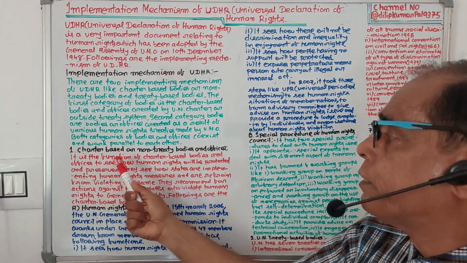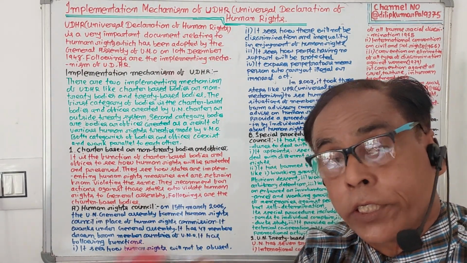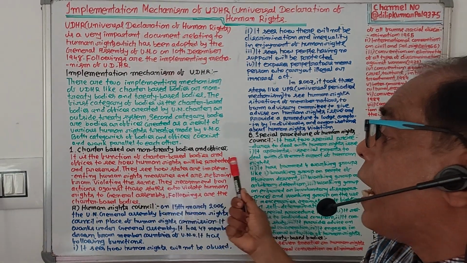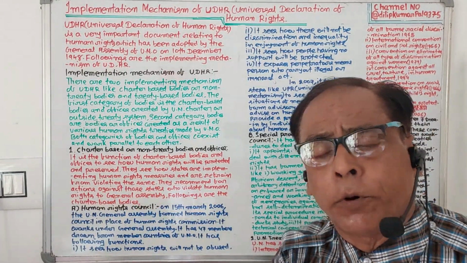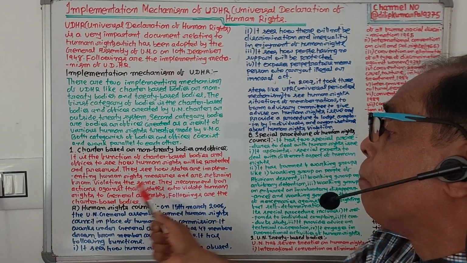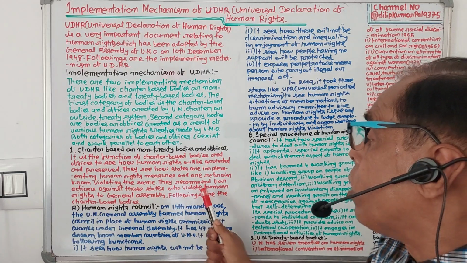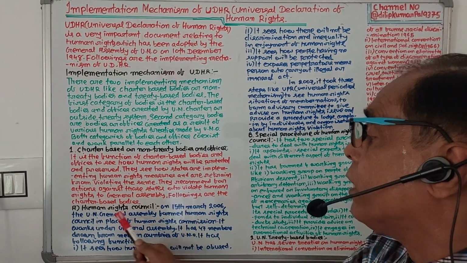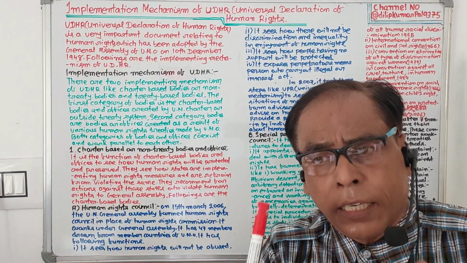Now let us discuss charter-based or non-treaty bodies and offices. Who are the charter-based or non-treaty bodies implementing the provisions of UDHR? It is the function of charter-based bodies and offices to see how human rights will be protected and preserved. They see how states are implementing human rights measures and refraining from violating them. They recommend to the General Assembly actions against those states that violate human rights. Following are the charter-based bodies. So, to implement the provisions of UDHR, there are two bodies.